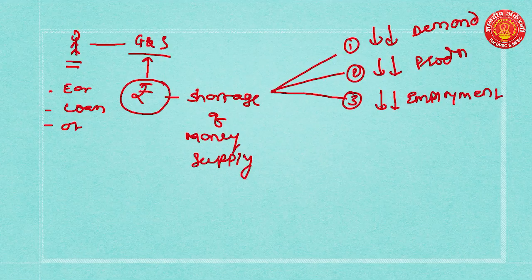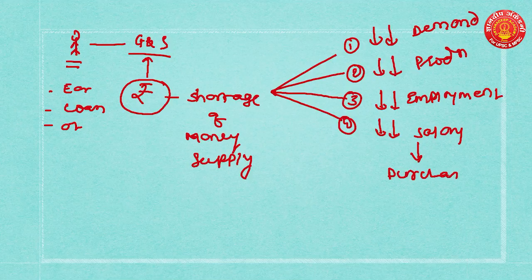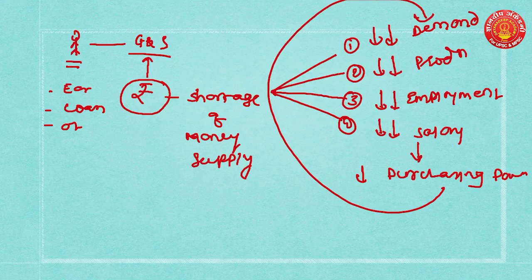Since many people do not remain with an option for employment, their salary or their earning goes down. Now when this salary goes down, it reduces their purchasing power. And when purchasing power is reduced, it again leads to the same cycle: it reduces demand, which reduces production, which reduces employment, which reduces salary, which reduces purchasing power, and this leads to a particular condition which is called recession.